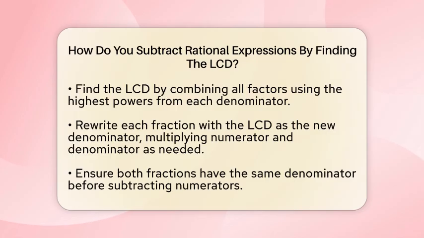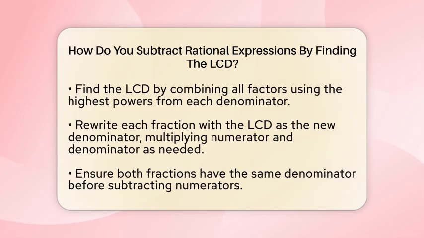So if one denominator has (x − 3) and the other has (x + 3)², your LCD must include both (x − 3) and (x + 3)². That means your LCD is (x − 3)(x + 3)². Now rewrite each rational expression with the LCD as the new denominator. To do this, see what factors are missing from each denominator.